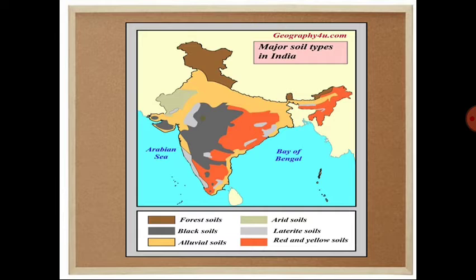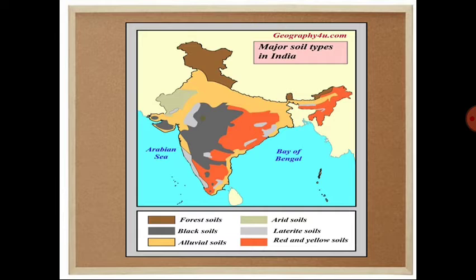In the middle portion of the country, we can see the black soil, which is denoted by the ash color. Just in between the forest soil and the black soil, we can observe the alluvial soil, as we all know that is the root of the main river, the Ganga. So the alluvial soil we can also see over there.